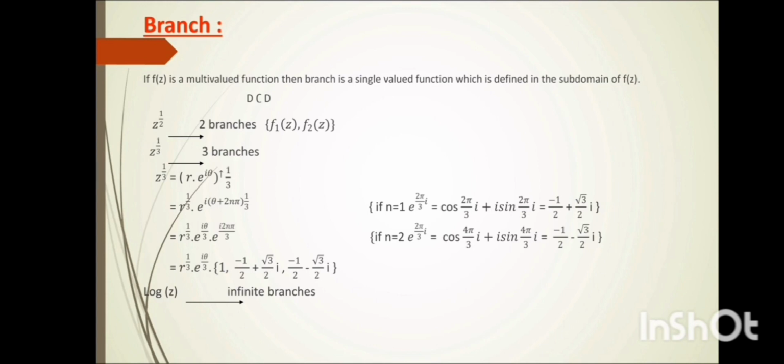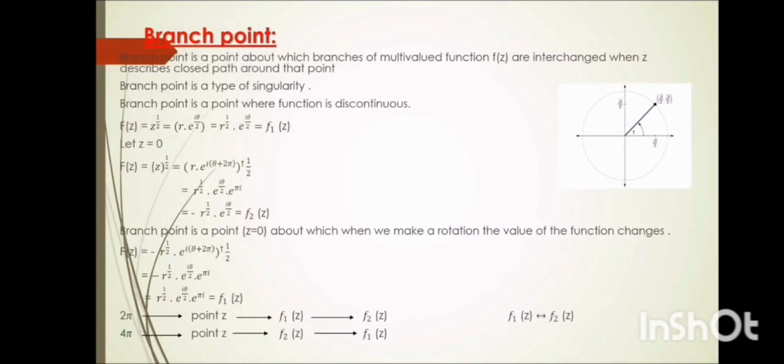So how can we say three branches? Let us see now. Write z as r into e raised to the power i theta, raised to the power 1 by 3, in polar coordinate system. By solving it gives three branches, and log of z gives infinite branches. Branch point is a point about which branches of a multivalued function f of z are interchanged when z describes a closed path around that point. Branch point is a type of singularity.